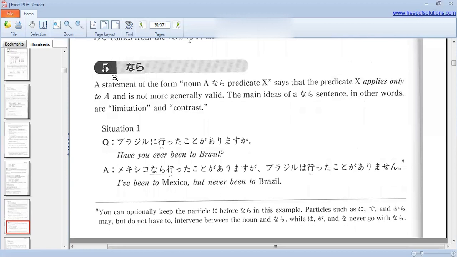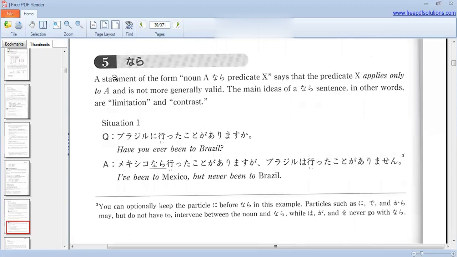So let's see the other one, nara. In a statement of the form noun A nara predicate X, it says that predicate X applies only to A and is not more generally valid. The main ideas of nara sentences, in other words, are limitation and contrast. Burajiru ni itta koto ga arimasu ka? Have you ever been to Brazil?